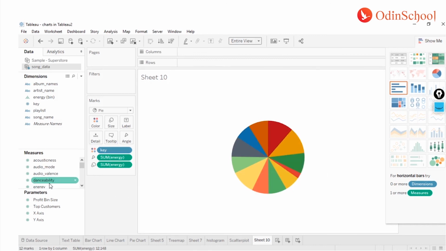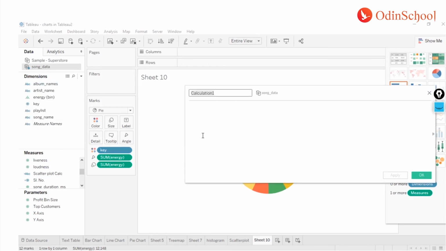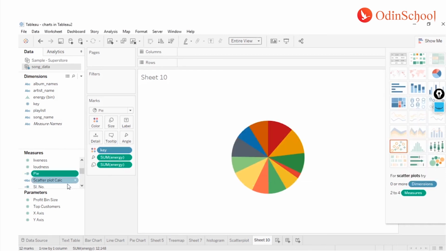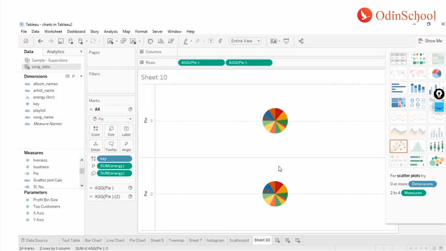And for this reason, I need a dual axis. So what I'm going to do is create a dummy column over here. We can give any name to this one, but I will leave it for now as pie, and I'm just going to write over here the average of 0, and I'm going to put it over here. Now you see what happens, if I add it twice, I'll have two pie charts over here, and that is what I want.